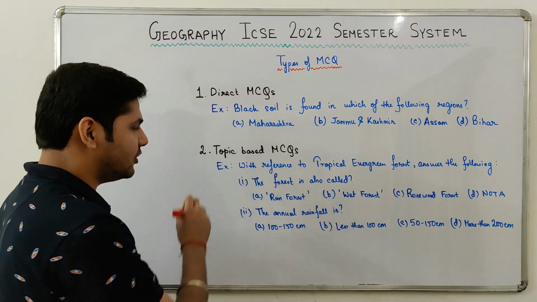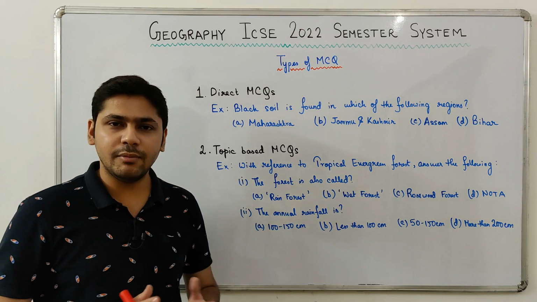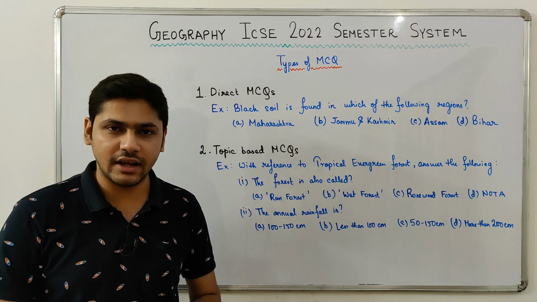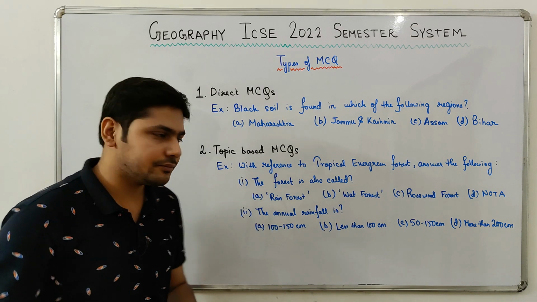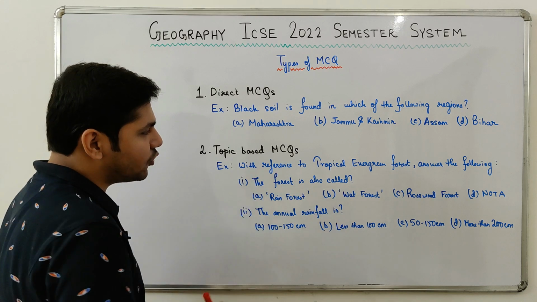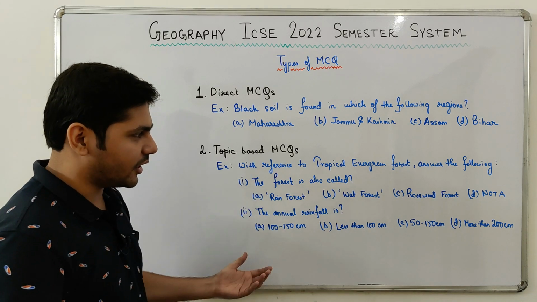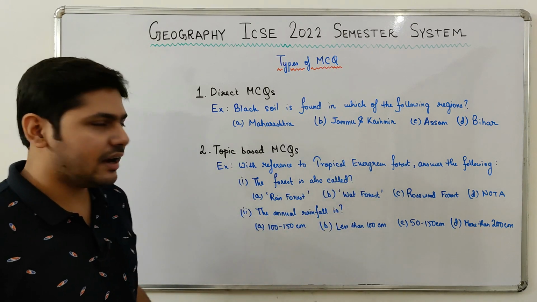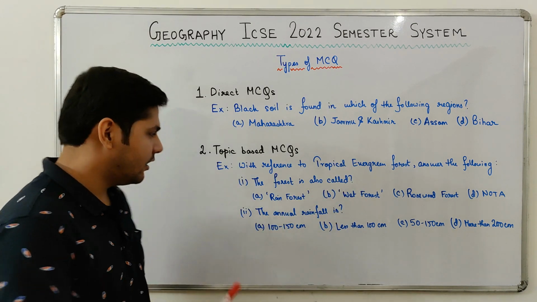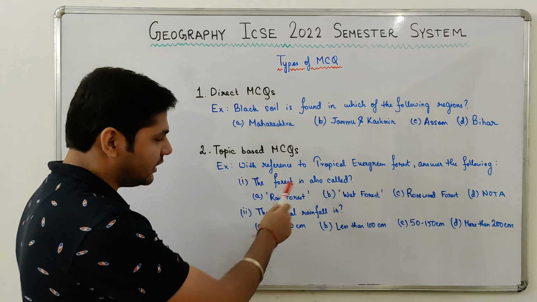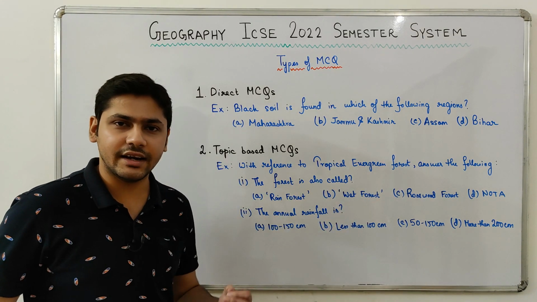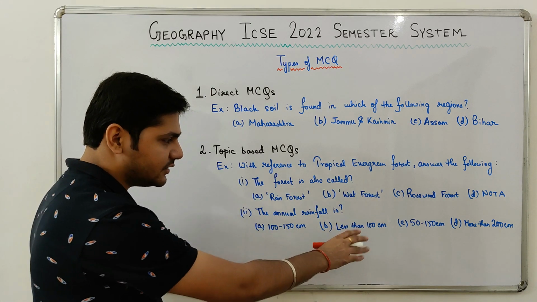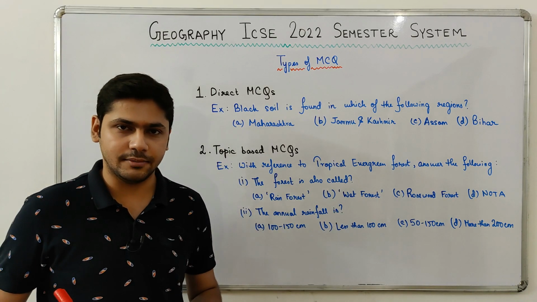Second, topic based MCQs. Now a big topic will be given, and based on that topic there will be 2 or 3 MCQs that you will have to answer. Let me give you an example. Say, with reference to tropical evergreen forest, answer the following. So the topic over here is tropical evergreen forest, and you will have to answer 2 MCQs. First, the forest is also called. There are 4 options. You will have to select the correct answer. Second, the annual rainfall is, and there are 4 options. You will have to select the correct answer.